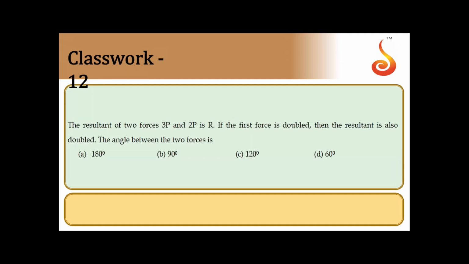The resultant of two forces 3P and 2P is R. If the first force is doubled, then resultant is also doubled. The angle between two forces is. See, we know that the resultant of two forces is given by root of A square plus B square plus 2AB cos theta, where theta is angle between the forces A and B. Now what they have given is A is equal to 3P, B is equal to 2P, and the resultant is R.